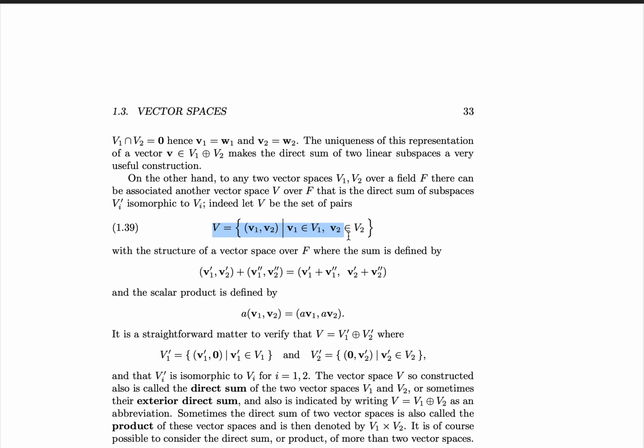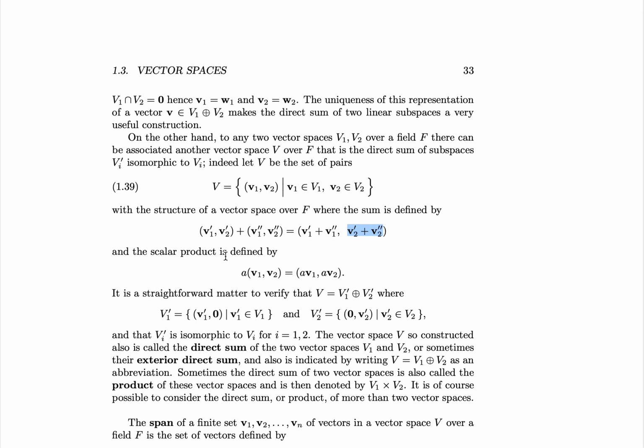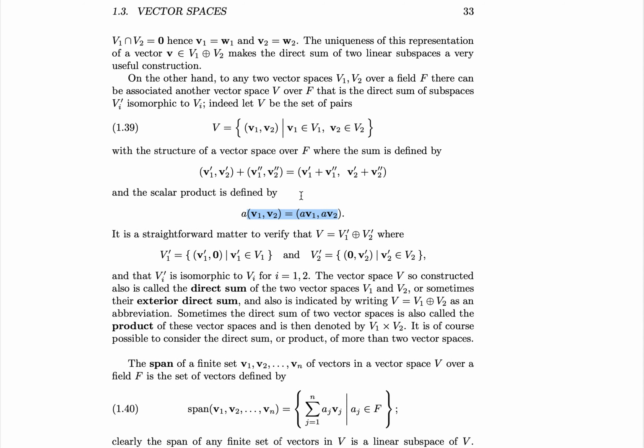We then get that this set of pairs has the structure of a vector space over the field, where we have the sum defined element-wise, in the sense that you take the first elements of each pair and add them, and then put that in a pair with the sum of the second elements of each pair. And we define the scalar product in the standard way, namely you apply it to each element independently.